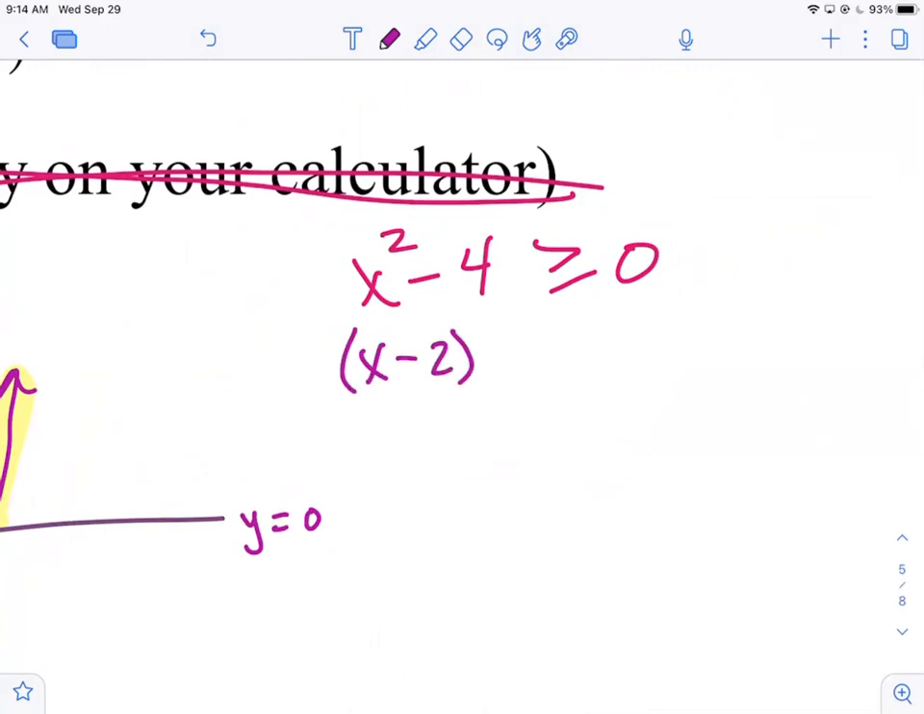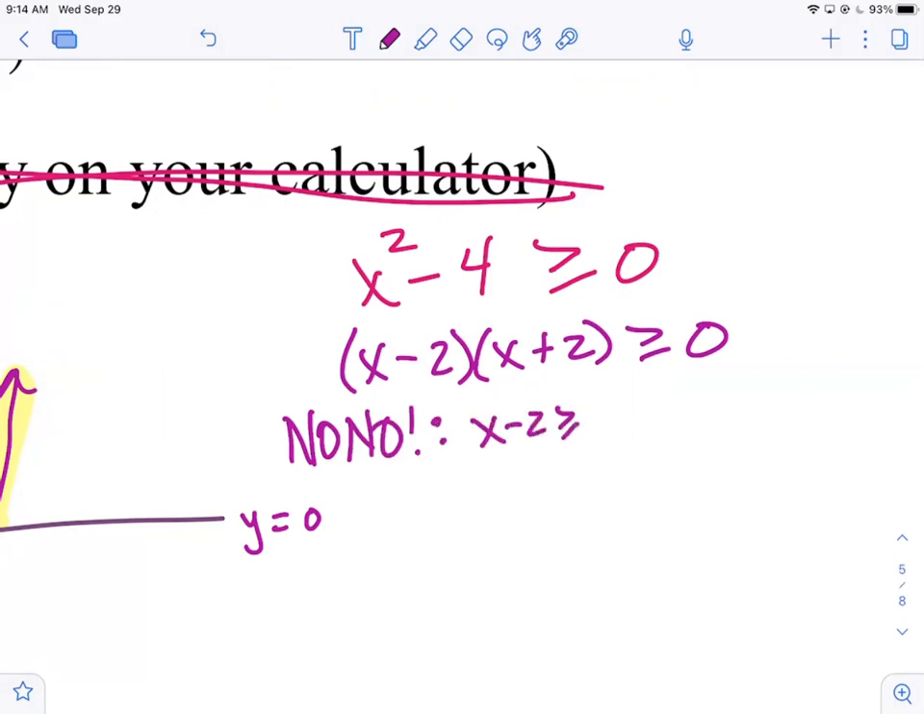You can factor this as a difference of squares. And as long as it's still equivalent to x squared minus 4, you could still have it greater than or equal to 0. But don't do this. This is a big no-no, okay? Don't then say that x minus 2 is greater than or equal to 0 or x plus 2 is greater than or equal to 0. That doesn't always work. If you do that, you're going to lose points, probably more than one, because that's a no-no, all right?